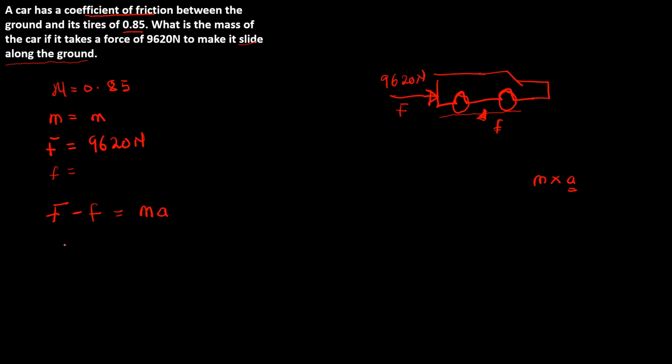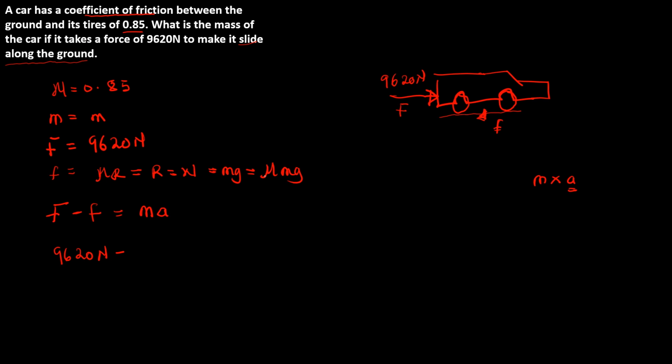In this case, our main force is 9,620 newtons minus our frictional force. Notice that our frictional force was given as mu R. We all know that R is the same as weight, and weight is the same as mg. That means mu mg, right?